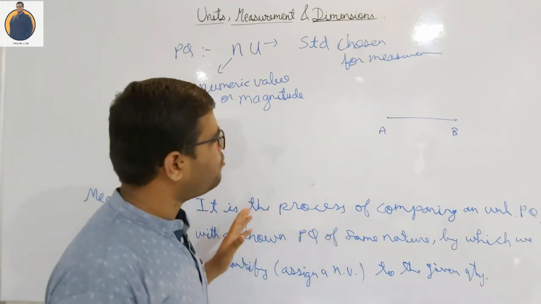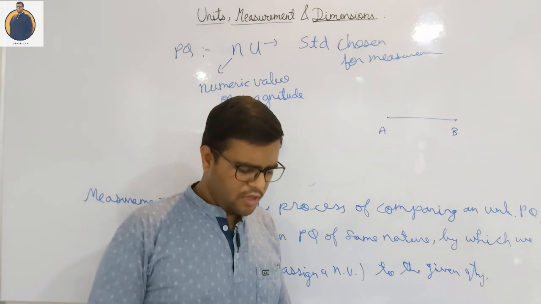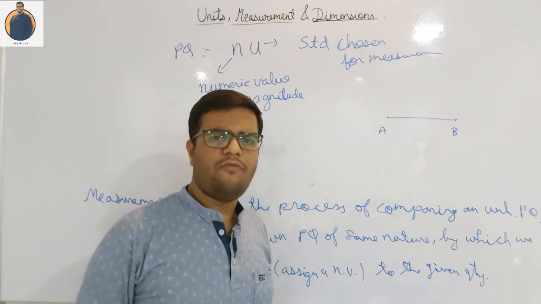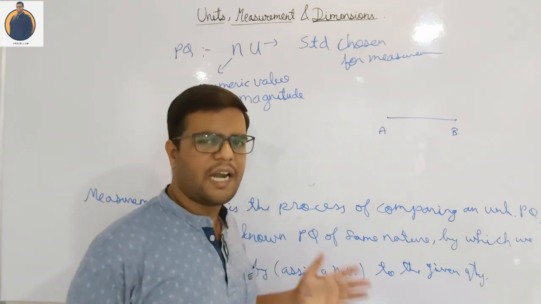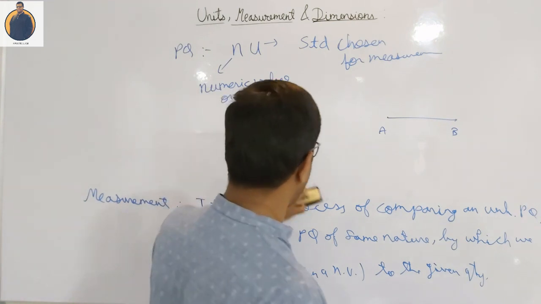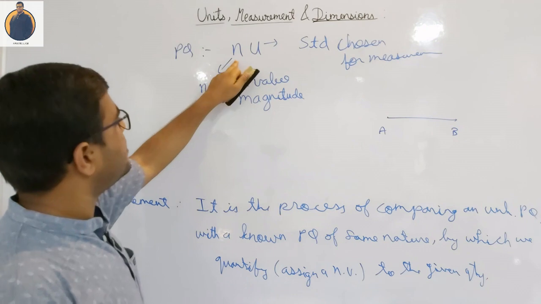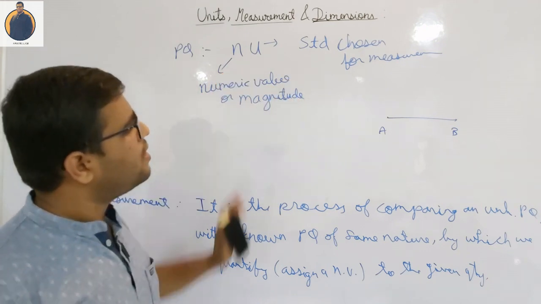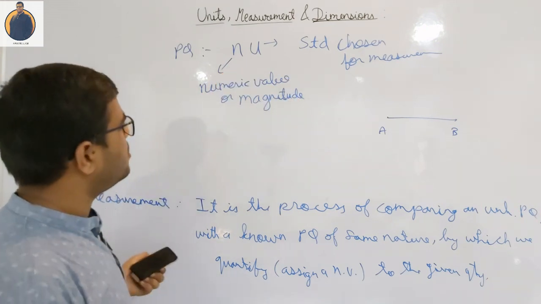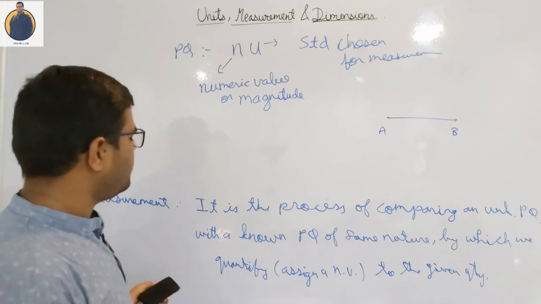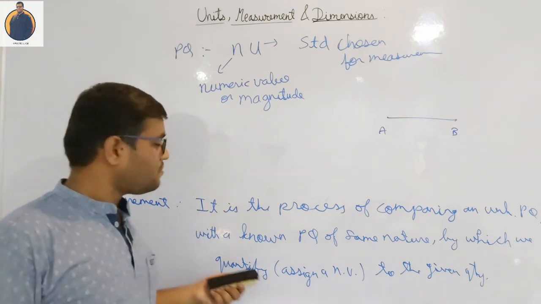You have to compare it with the standard length. There is a council of people who have decided what is standard and what is not, and we are going to discuss it one by one. So this is how a physical quantity looks like. It has a numeric value along with a unit, which is a standard we have chosen for measurement, right? So this is clear with you? Yes.